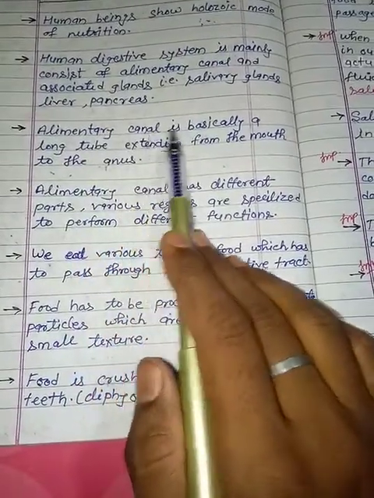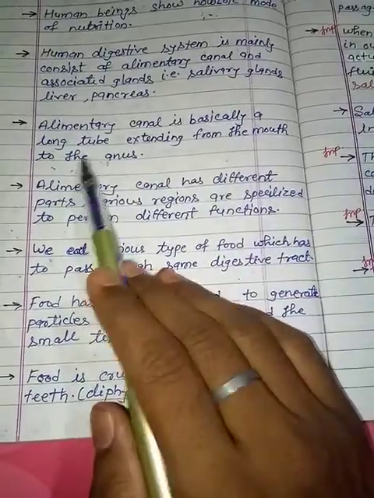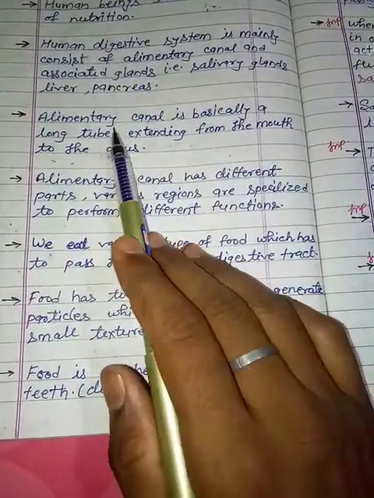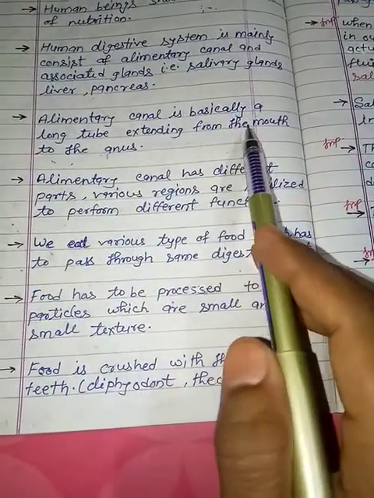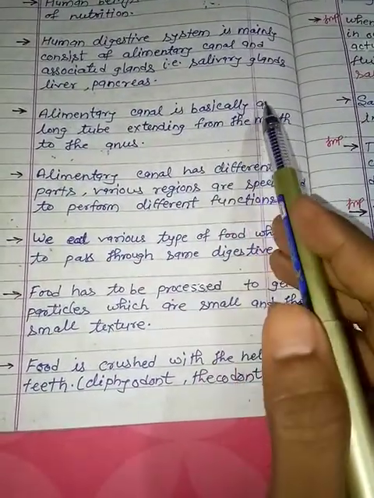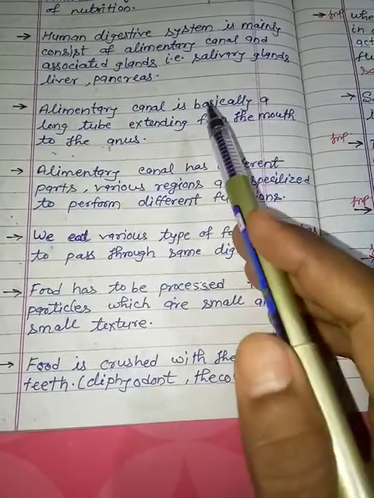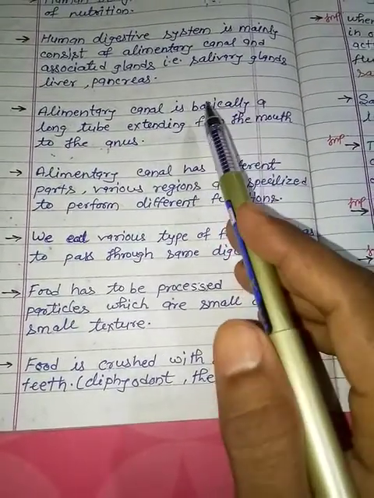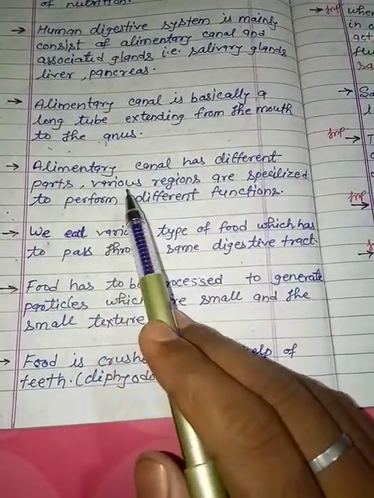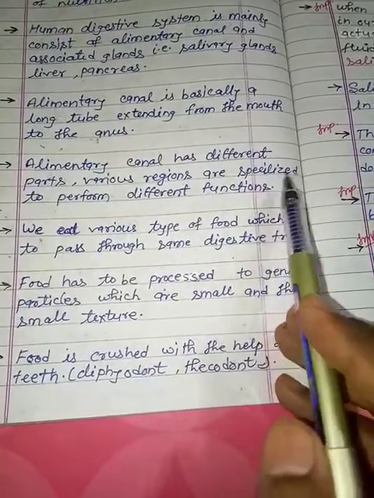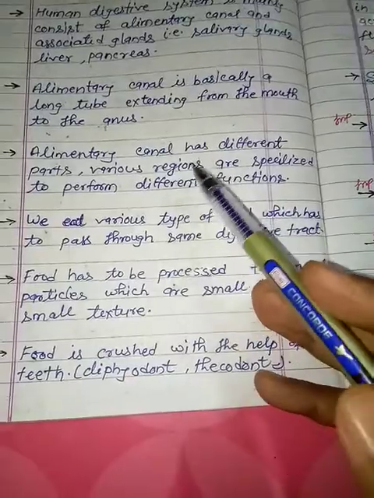The alimentary canal is basically a long tube extending from mouth to anus. It takes part in the most important process, the digestion of the food material that we ingest from outside the body. The alimentary canal has different regions, and each region is specialized to perform a specific function.